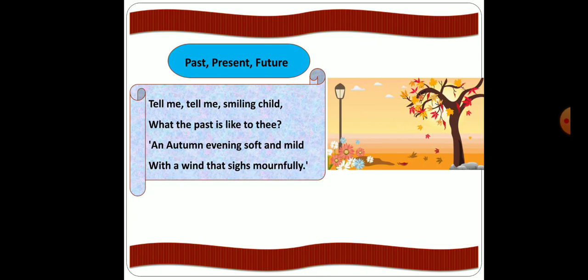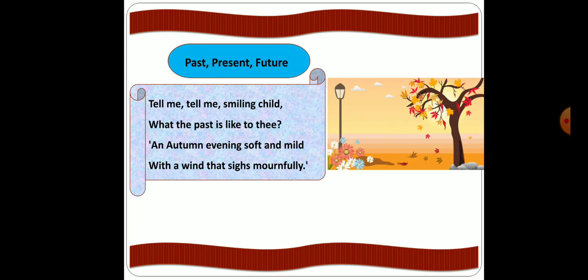The child replies that it was an autumn evening, soft and mild, with a wind that sighs mournfully. Here, autumn is a season wherein the trees shed their leaves. Mild means gentle, and a sigh is a sad sound that we give. So mournfully means a sad feeling.